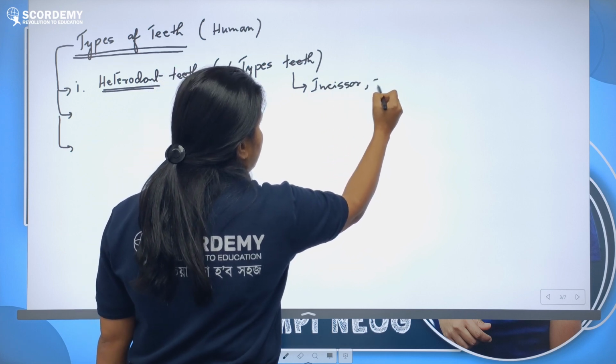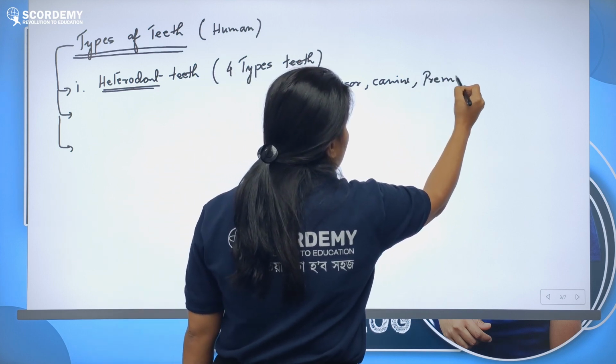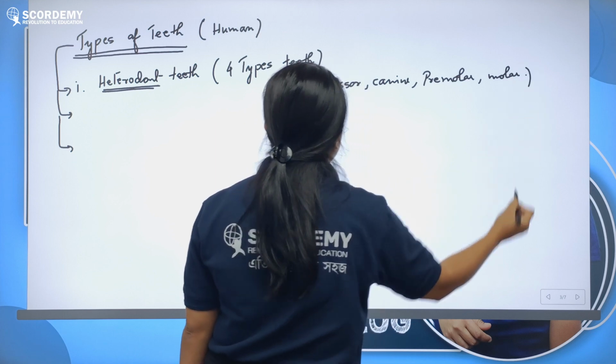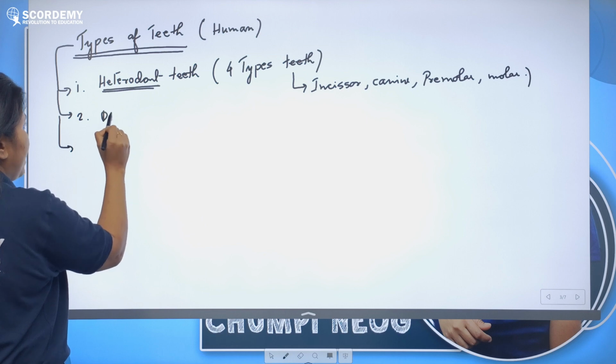Incisor, canine, premolar, and molar. Okay, there are 4 types. Then our teeth are also called diphyodont.